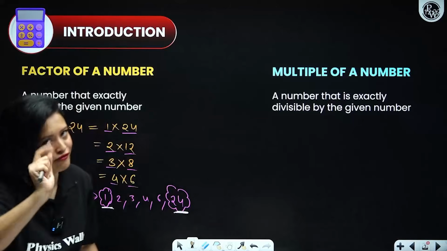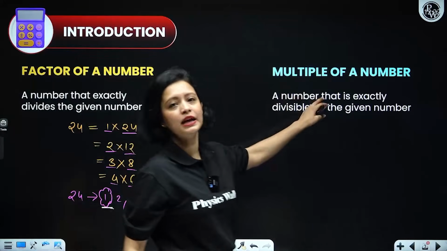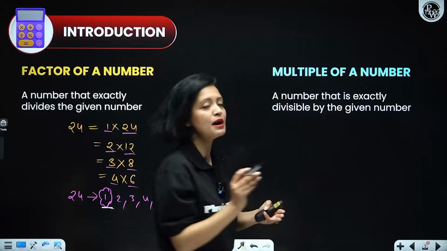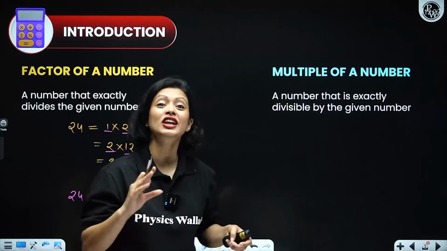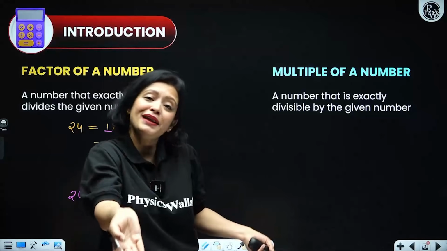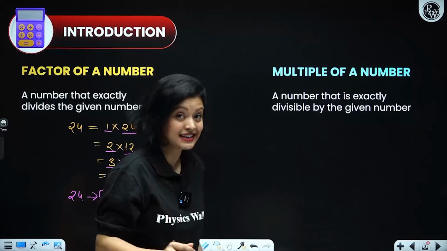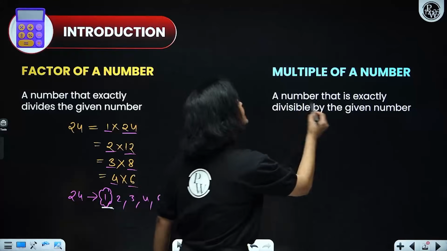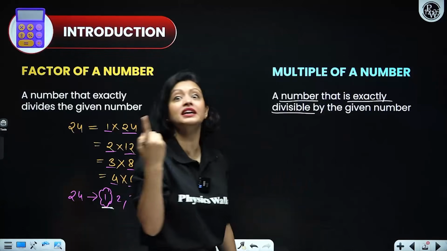Very simple, very important. Now let's come to the multiple of a number, everyone. What is the multiple of a number? Multiples of any number are basically all the numbers appearing in its multiplication table. You can also remember it like this: a multiple of a number is a number that is exactly divisible by the given number.